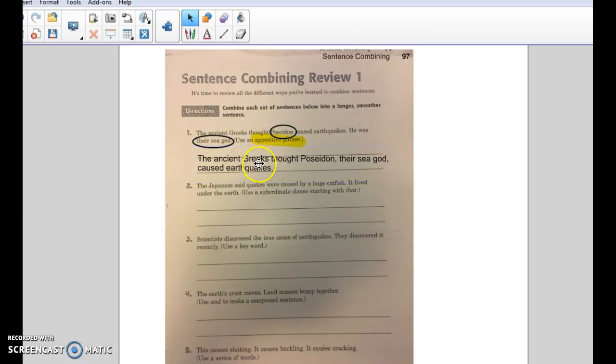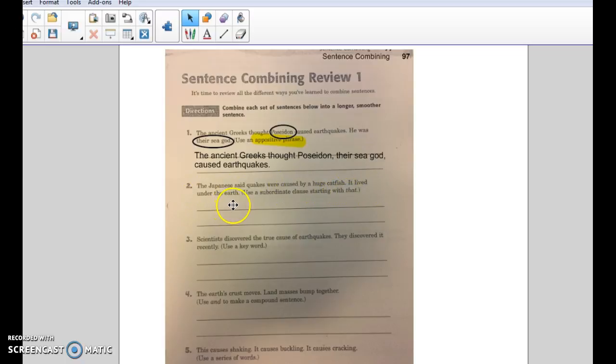Let's read it again, make sure it's smoother. The ancient Greeks thought Poseidon, their sea god, caused earthquakes. We have an appositive phrase, we could take it out and have a perfectly fine sentence. We put our commas around it. It's restating who Poseidon is. So that is correct.